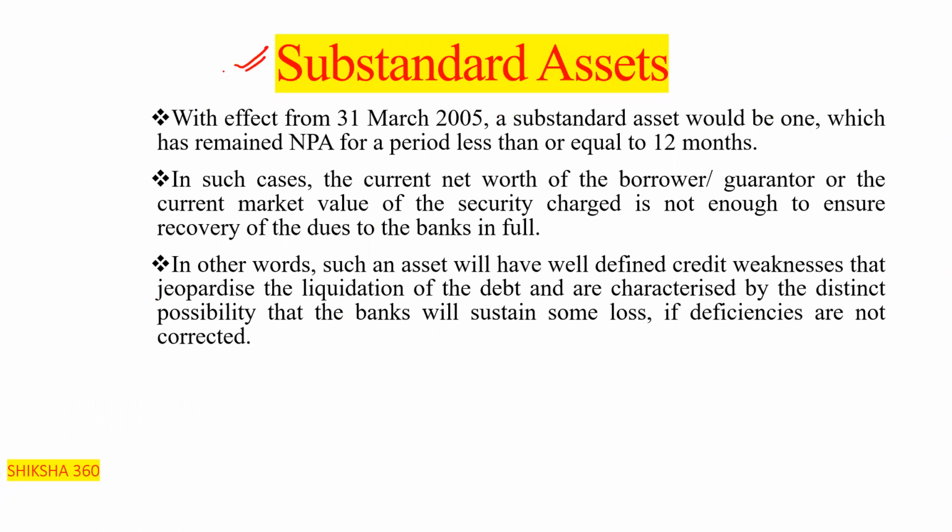First one which we have to discuss is substandard assets. With effect from 31st March 2005, a substandard asset would be one which has remained NP for a period less than or equal to 12 months. Clear?